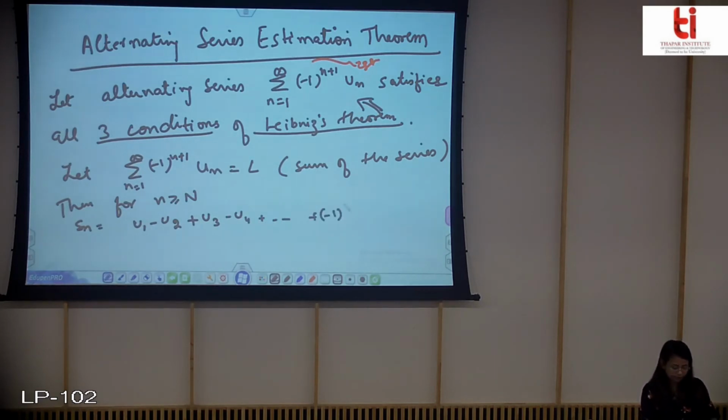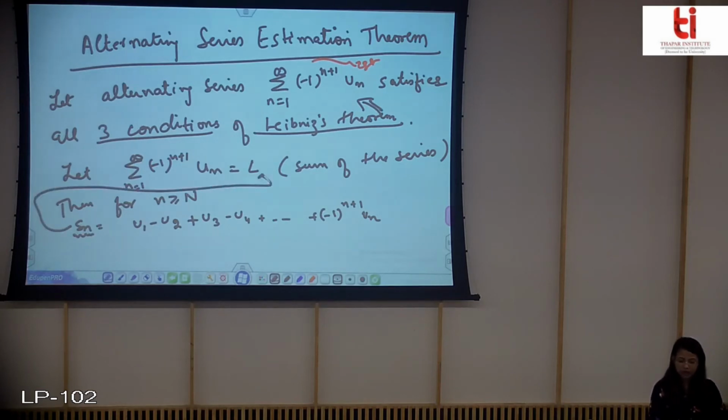So this Sn will be equal to this, the work of this Sn is to approximate this sum L, which approximates the sum L.